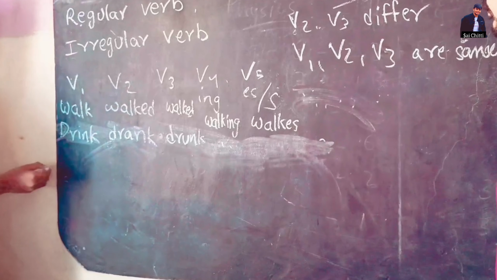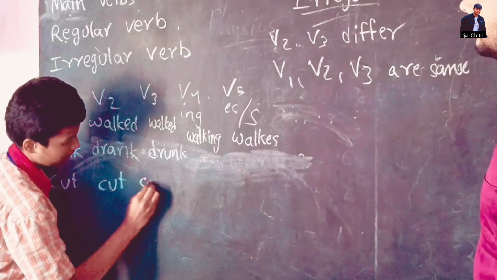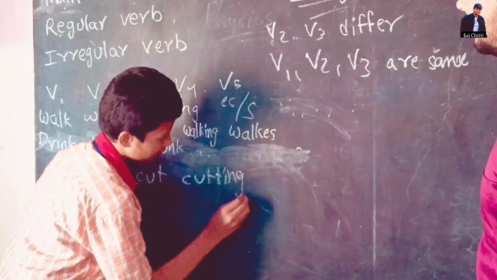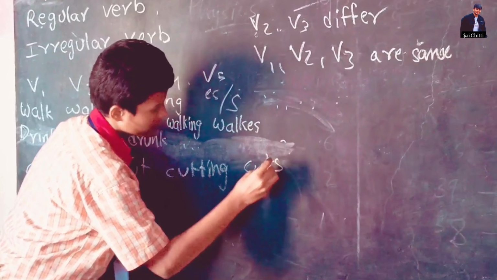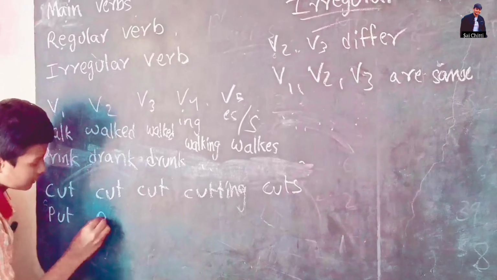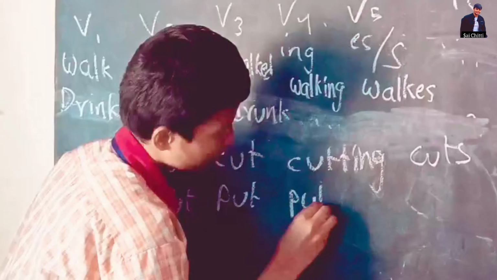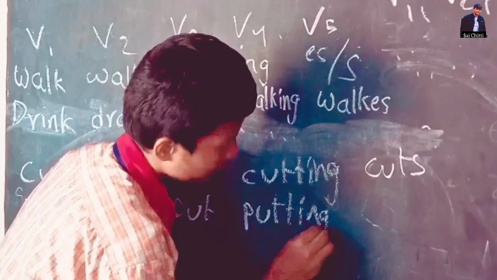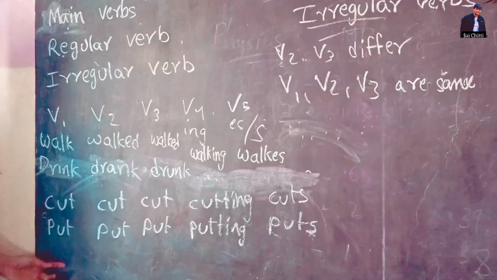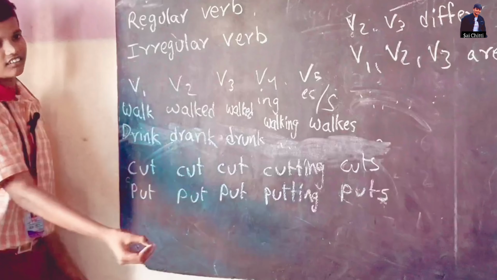Now V1, V2, V3 are the same, for example cut. Here V1, V2, V3 are the same, then it is considered irregular.